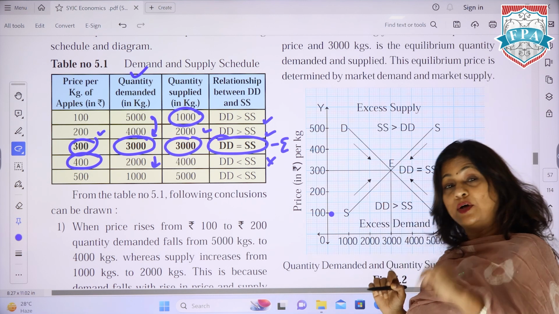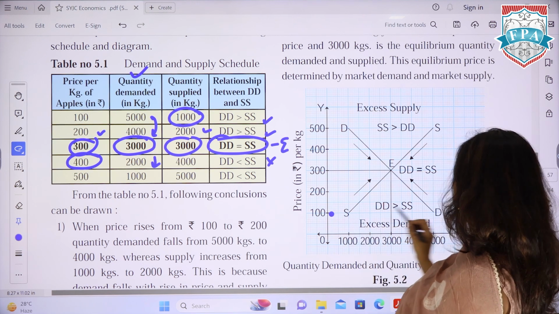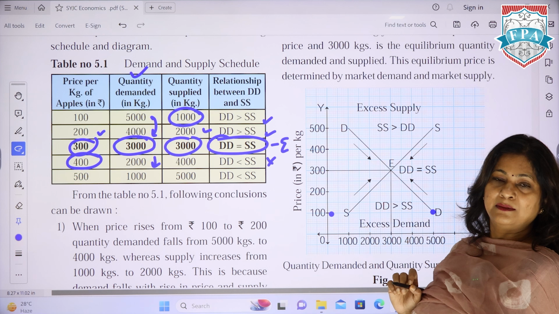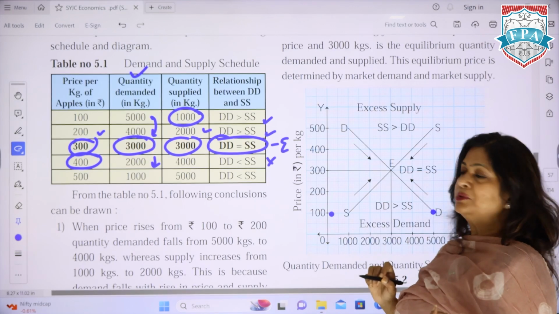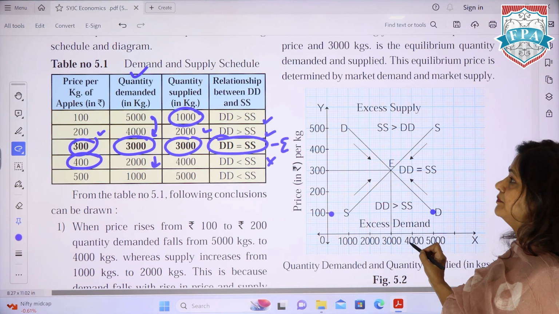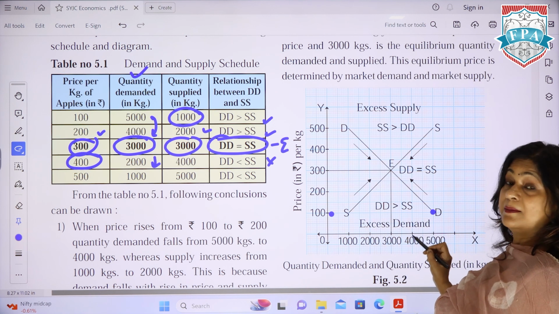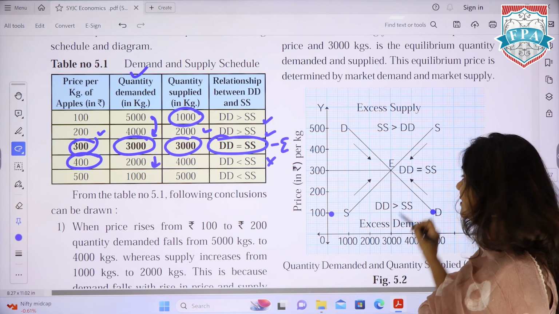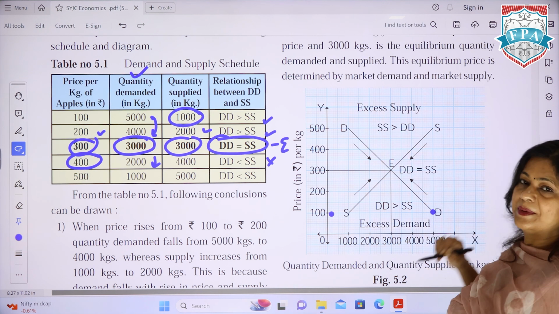If you want me to draw this graph, I can do it for you. At 100 rupees of price, demand is 5000 units. As the price went up to 200, the demand fell from 5000 to 4000. Price went up to 300, the demand went from 4000 to 3000. So the demand curve is a downward sloping curve.